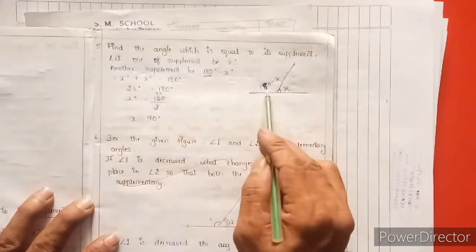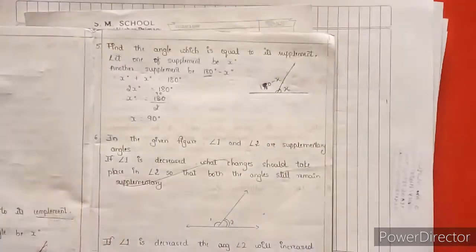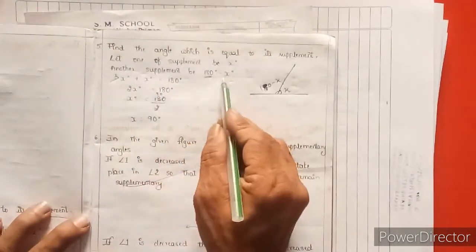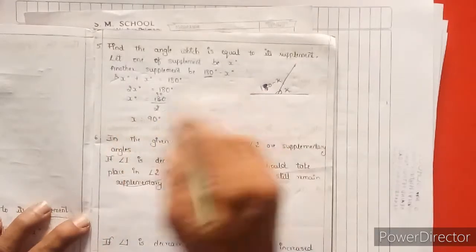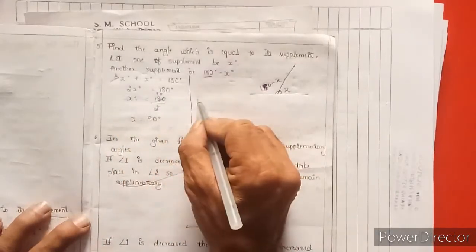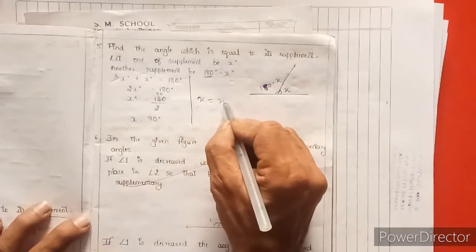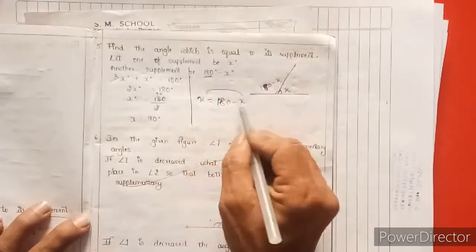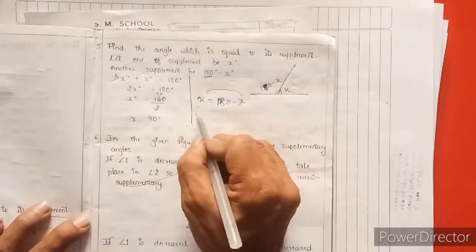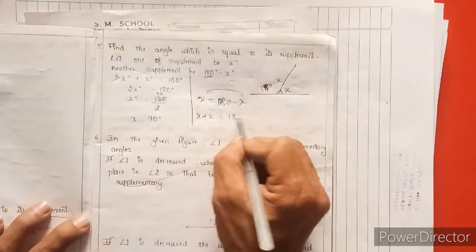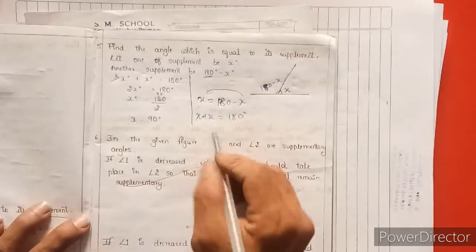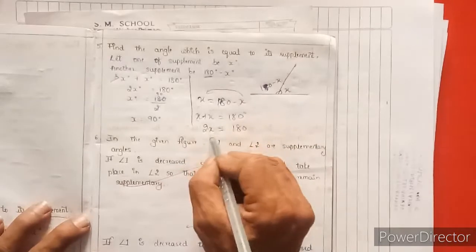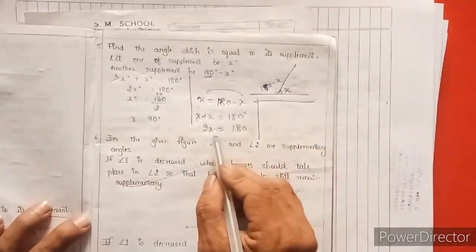Since the first angle is unknown, we take x. I will write x is equal to 180 minus x. If you take that x to the other side, the minus sign becomes a plus sign. So x plus x is equal to 180 degrees. X plus x, if you add, becomes 2x. So 1x plus 1x is 2x. Then I will write 2x is equal to 180.